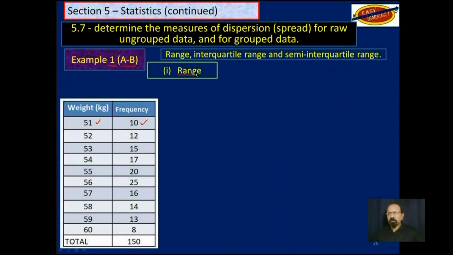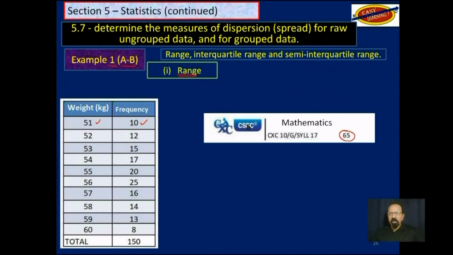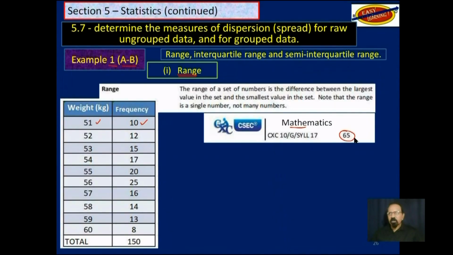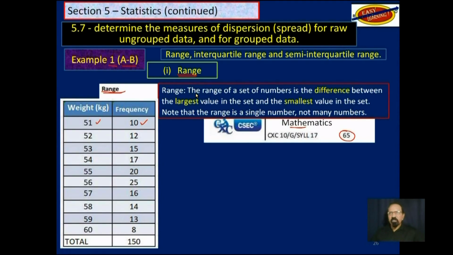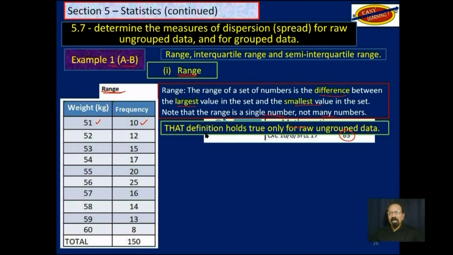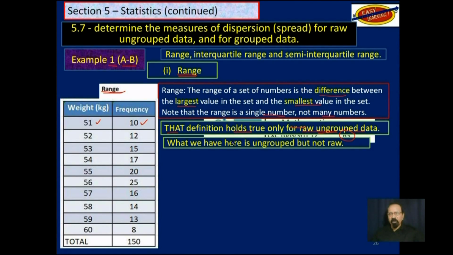First, let's look at range. As we already pointed out from page 65 in your mathematics syllabus, we have a definition for range. So let's see that closer. The range of a set of numbers is the difference between the largest value in the set and the smallest value in the set. Note that range is a single number, not many numbers. But that definition holds true for raw ungrouped data. What we have here is ungrouped, but it is not raw.